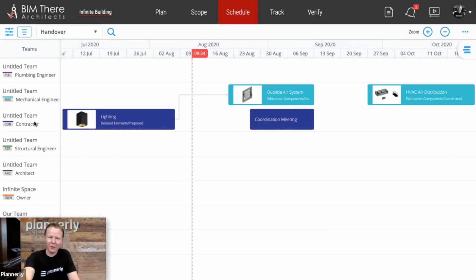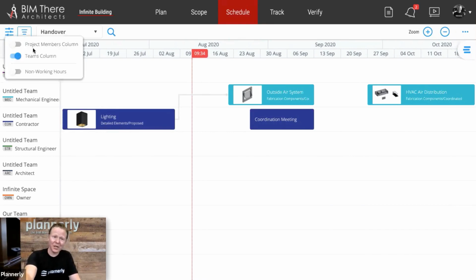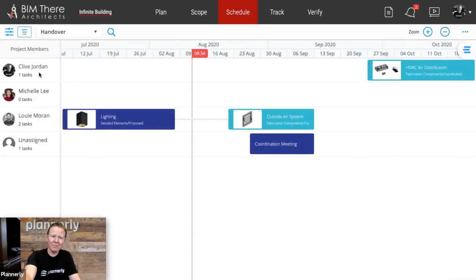And we talked about the RACI, so which team is responsible, who actually is the member that's accountable. We can assign that. We can also see that in here if we wanted to turn off teams and turn on team members, so we can manage this by the accountable party as well. Who's consulted, so what are the dependencies between those tasks, who needs to be consulted on input and output of those, and then also who's informed, so being able to see and get notified of all of the changes